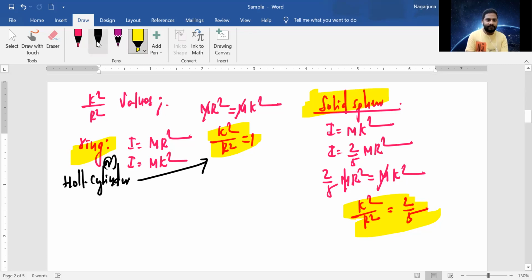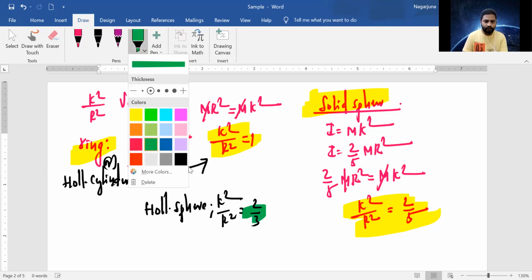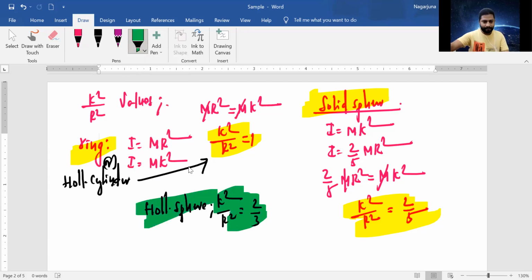In the same way, for the hollow sphere you can directly write that the k square by r square value is 2 by 3. So like this, there are different k square by r square values for different bodies. If you know the moment of inertia, you can easily find this. Okay, now